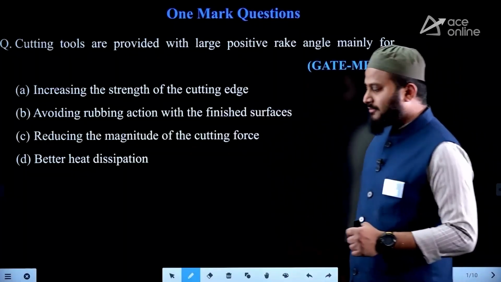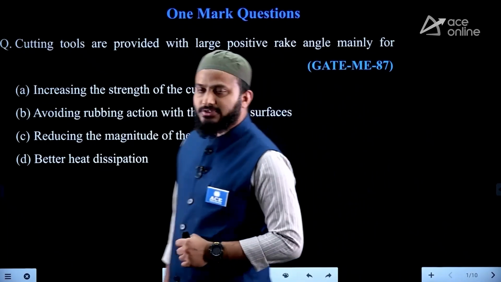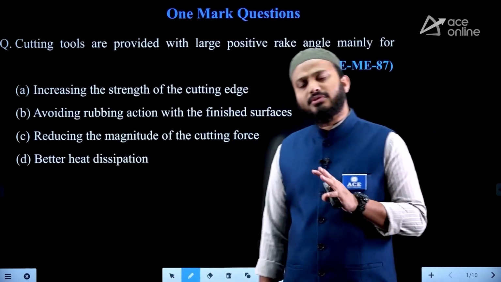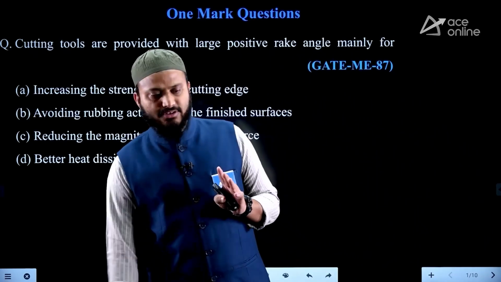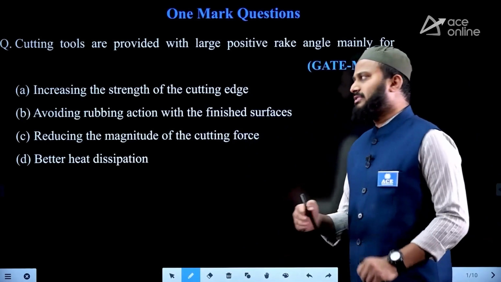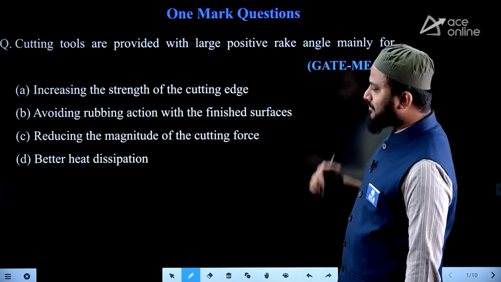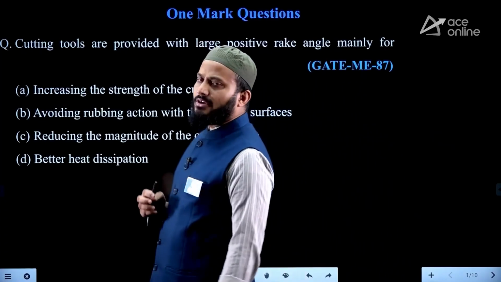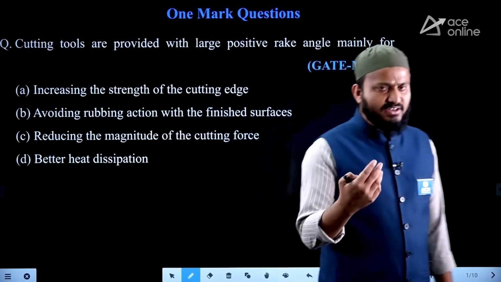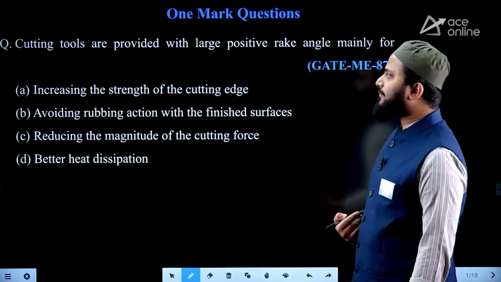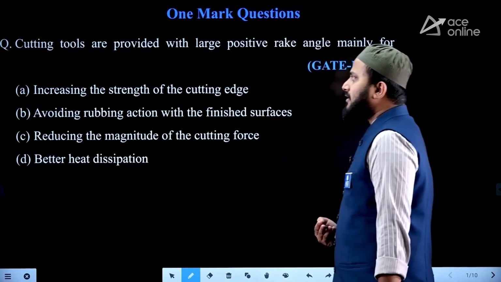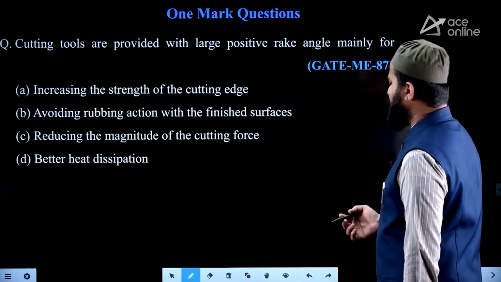Let's now begin the previous year questions of GATE from both mechanical and production engineering GATE papers. We are going to solve all the questions especially from the subject or topic called metal cutting in production technology. And along with metal cutting, later we will go to machining also. Now if you look at this particular question number 1, the first question: cutting tools are provided with large positive rake angles.